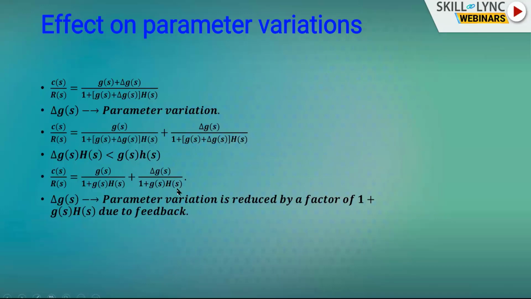Even if the parameter of the plant varies due to aging or temperature, the overall system reduces that parameter variation and the effect is negligible. This is the most important point to remember. The parameter variation is reduced by a factor of 1 + G(s)H(s).